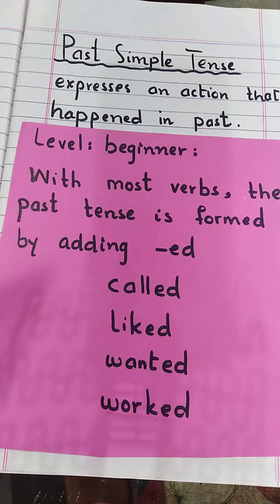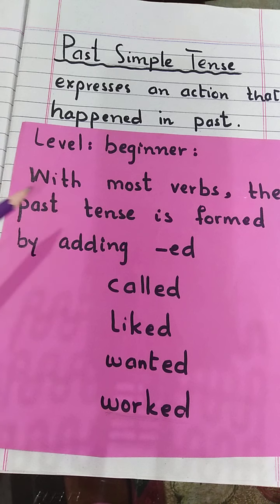So, dear students, before learning tense, we must know about verbs. A verb is a word used to describe an action. A verb is a main part of speech that is often used to describe an action. So, when we talk about the past simple tense, we are talking about the time that is before now. The past simple tense expresses an action that happened in the past.